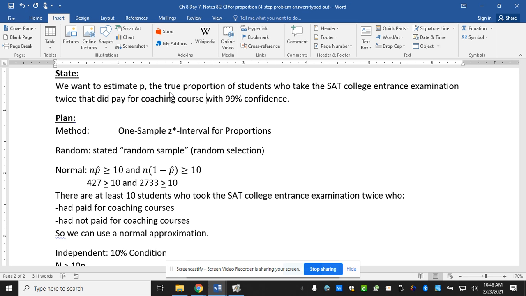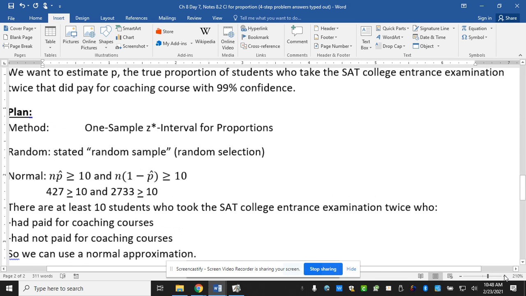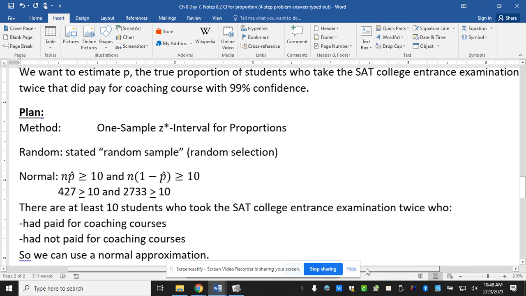Method, one sample Z interval for proportions. We don't have a decision there. This one just said random sample. So you would actually need to include this part and, in parentheses, random selection. Again, we haven't come across any yet that have the other option, but the parentheses part is saying that it's random what versus random what. This one is random selection versus what? Random assignment.